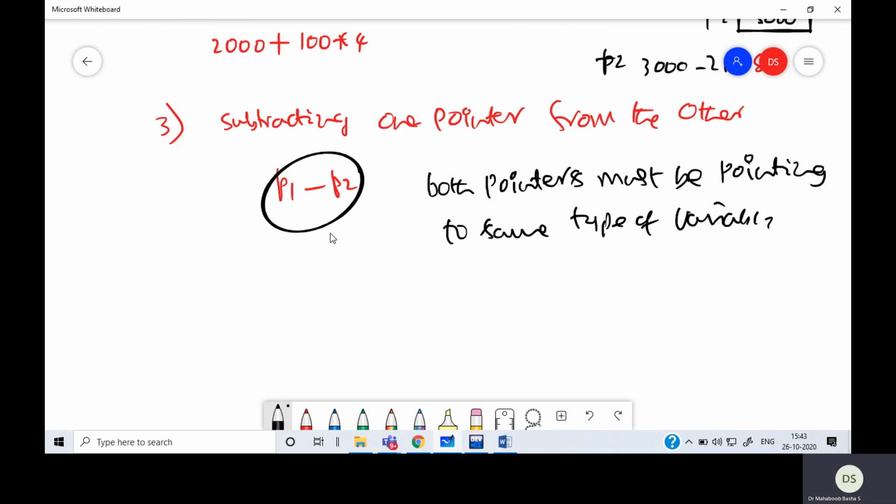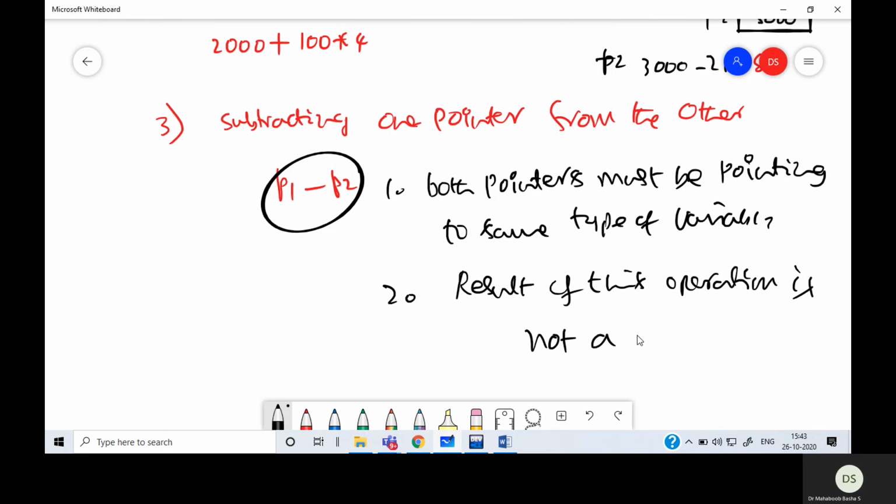One more point to note here is that the result of this operation is not a pointer. This is again common sense. When you take two addresses of houses and subtract one address from the other, you will not get the address of some other house, you will get the number of houses present in between the two.